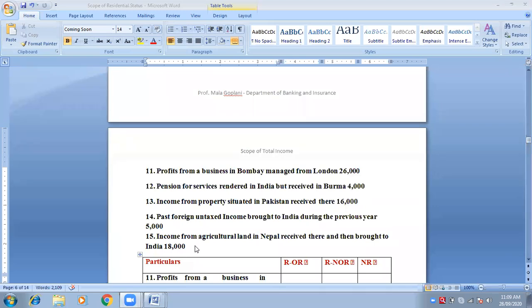So how do you need to write? Write down the full sentence: income from agricultural land in Nepal, received there, and then brought to India. Then full stop. Do not total yet, we will total later. So it is 18,000 in one category, in the first category.